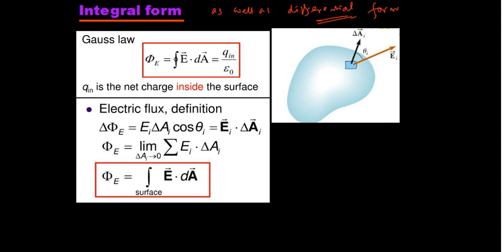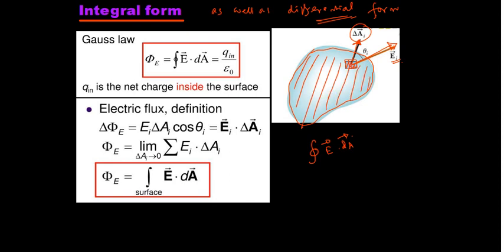Integral form is closed integration E dot dA. You can see this is the surface I am talking about. And in that surface I have taken one elemental surface. For this elemental surface, this is the elemental area vector in that direction. And in that region the electric field is in that direction. So for this, if I take the closed integration of E vector dot dA vector, and integrate this particular element over this entire surface, we will get the result over the entire surface, correct?